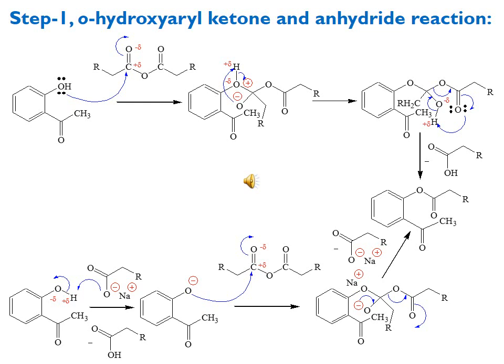Here you can see at the bottom of this slide, sodium acetate has been used as a base. The negatively charged oxygen of the acetate ion attacks as a base on the hydrogen, and oxygen gets the negative charge. This negatively charged oxygen then attacks the carbon of the anhydride functionality, and at the same time the carbon oxygen double bond, the pi bond, is broken, oxygen gets the negative charge, and then this negative charge moves back for the formation of a double bond,